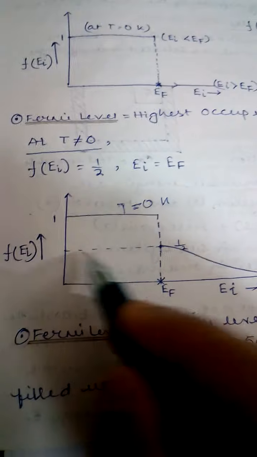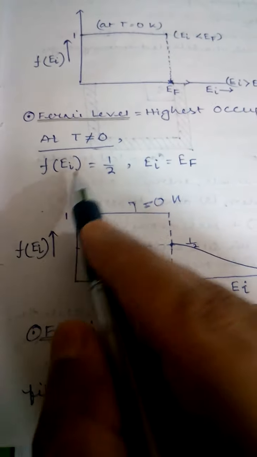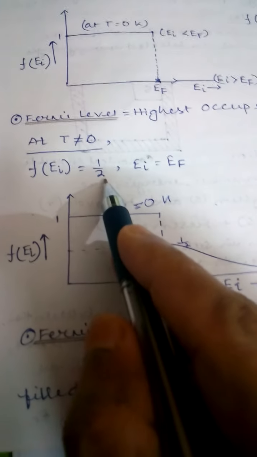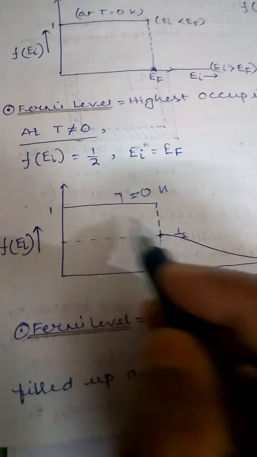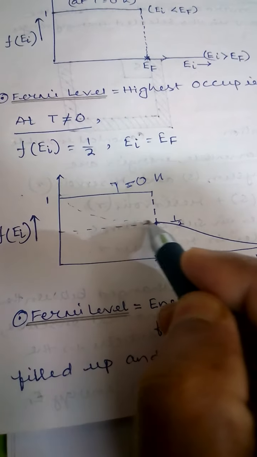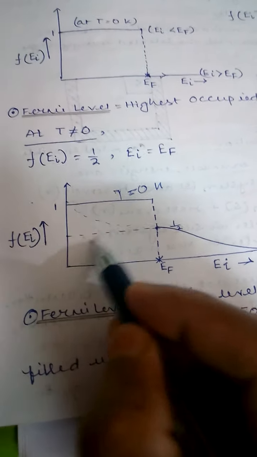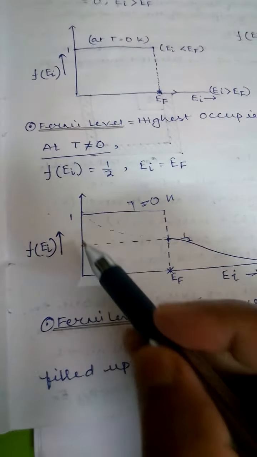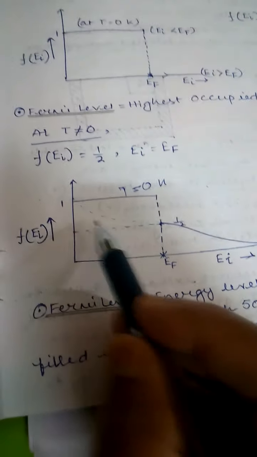So F equals half. Half means 50% of the states are occupied, and the rest 50% is empty.